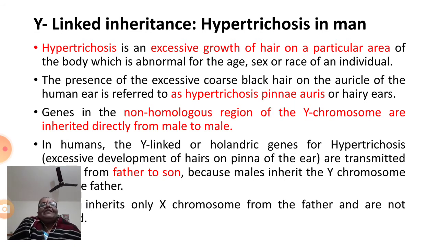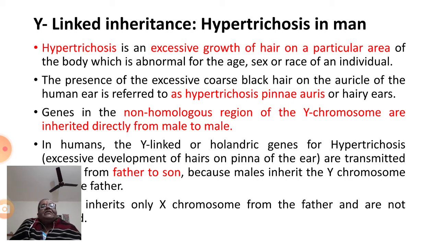Hypertrichosis, what exactly is it? Phenotypically, how do you understand this? Excessive growth of hair on a particular area of the body which is abnormal for the age, sex or race of an individual. If the hypertrichosis trait is present on the ear pinna, in common language we call it hairy ears, then it is hypertrichosis pinnae auris.